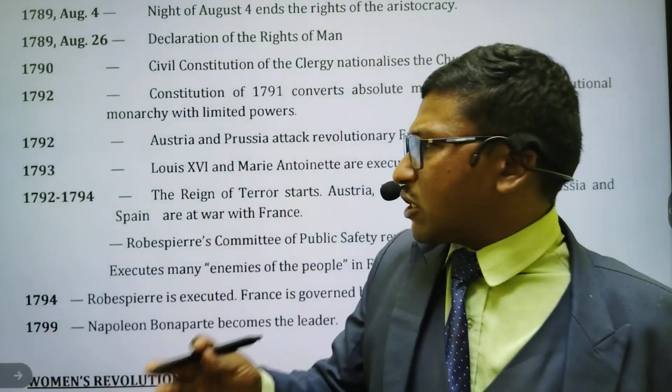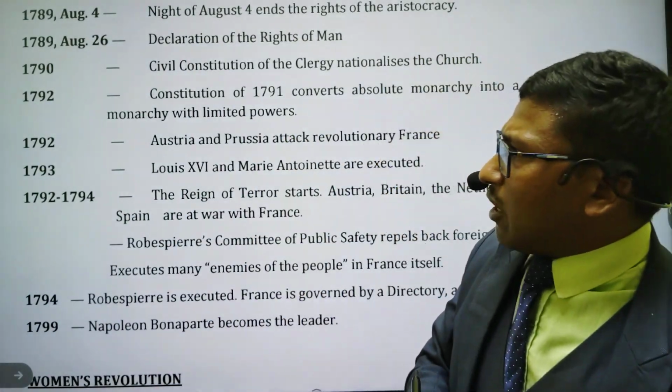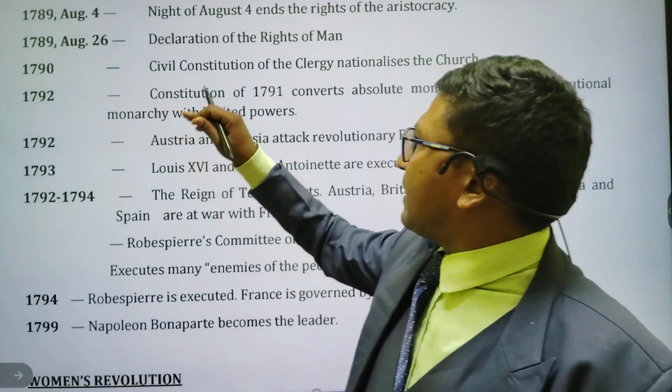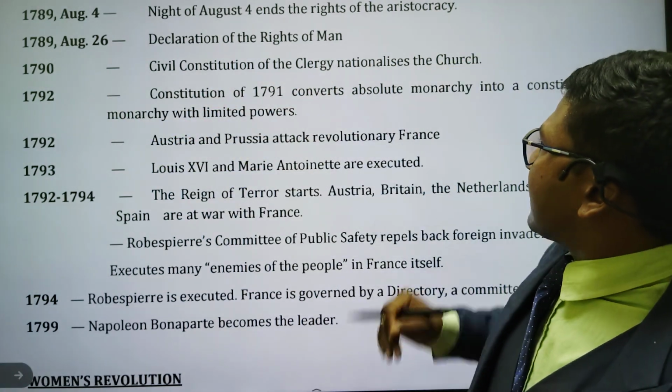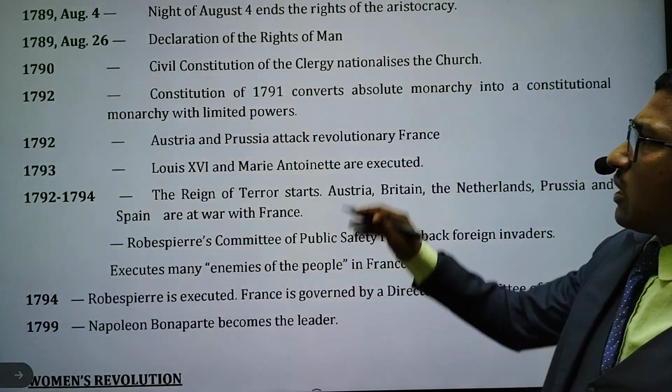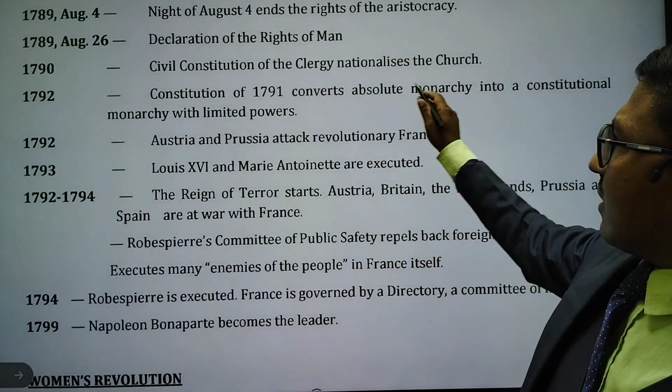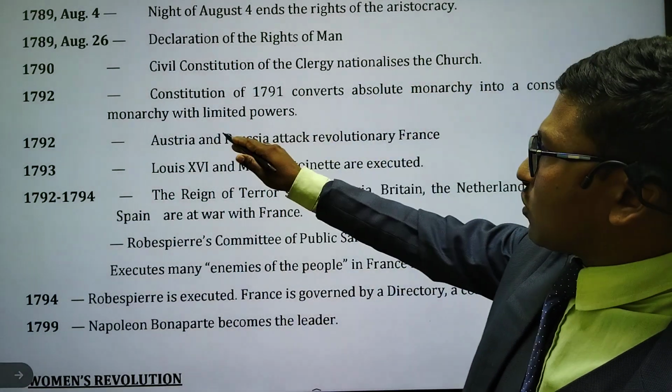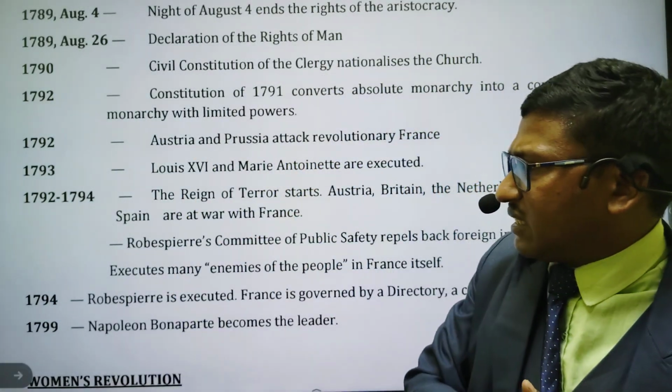Many other things also we will study here. We will also see that in 1790, the civil constitution of the clergy nationalized the church, and in 1791 the constitution converts absolute monarchy into a constitutional monarchy with limited power. So all these things we have to study in this chapter.